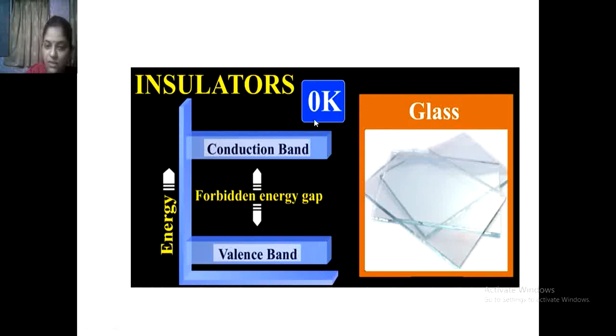At room temperature, there is no flow of electrons from the valence band to the conduction band. So glass is a very good example of an insulator. Like glass, wood is also a very good example of an insulator.